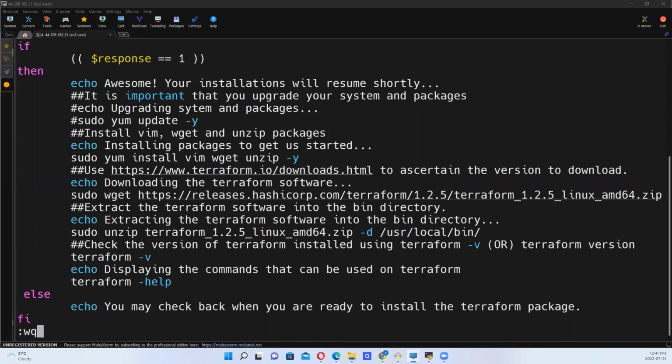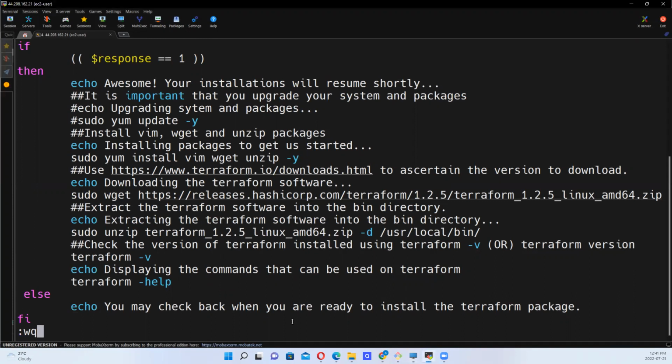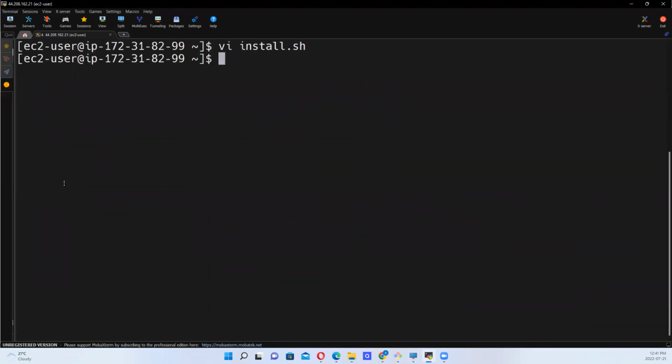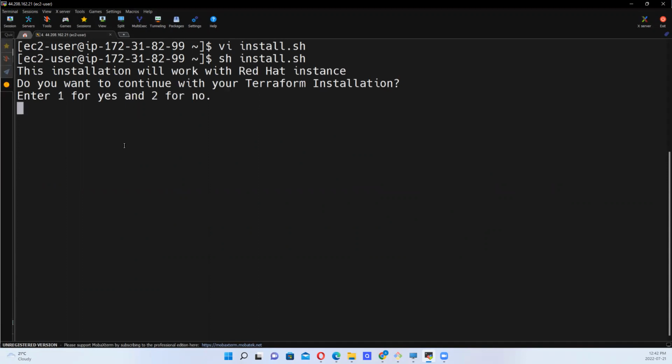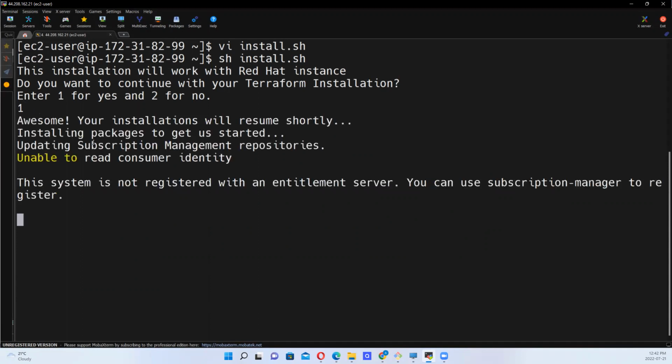Okay, escape dollar WQ. So now we can enter. So now that we've done this, what do we want to do? We want to run the script to get everything going. So sh install.sh, okay? So I want to enter 1, yes, because I want to continue with my Terraform installation. Okay, let's see what we get.